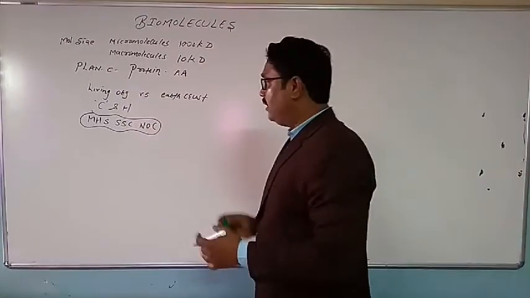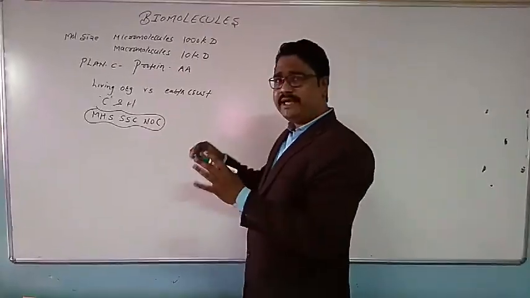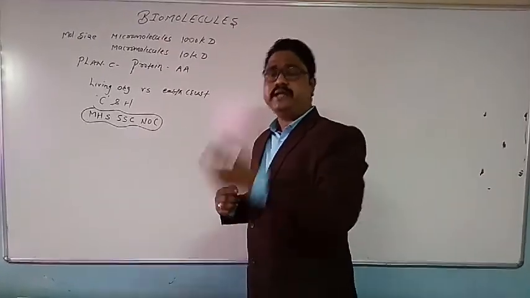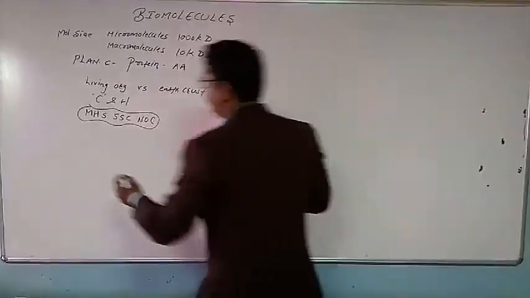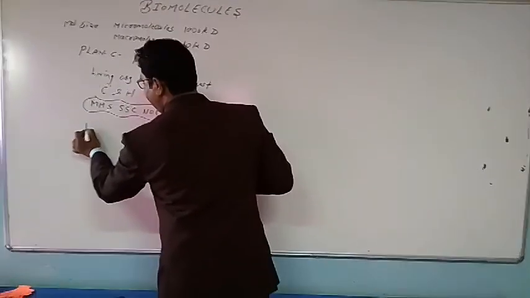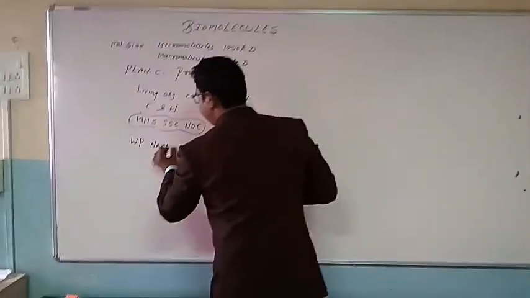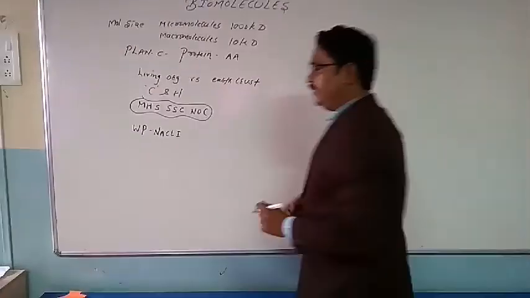Now moving ahead, when we analyze these constituents inside a body, what is extracted from a body, that is the number of elements present in the living body. That can be remembered by this shortcut with the percentage in descending order.